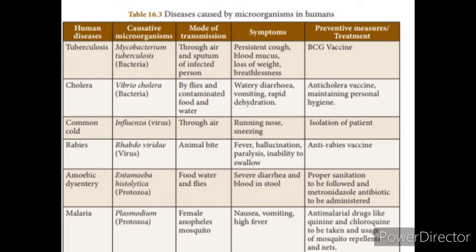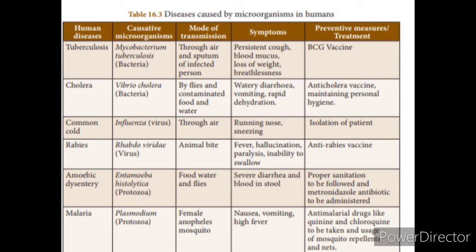The next disease is the common cold. The common cold is caused by various types of microorganisms, especially viruses, such as the influenza virus. It will be transmitted through air. The symptoms are a running nose and sneezing. What is the preventive measure? We have to isolate the patient. Then only the mode of transmission will be prevented.